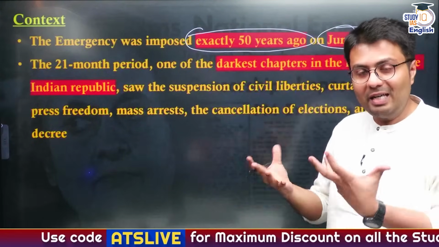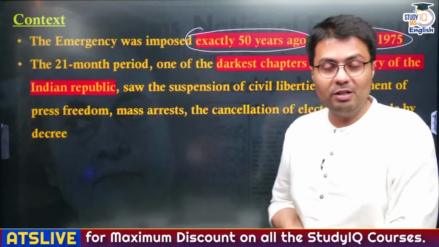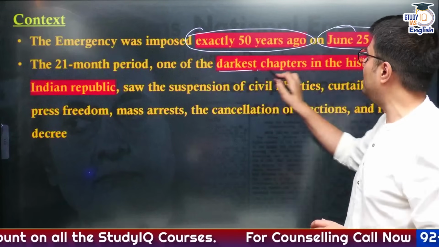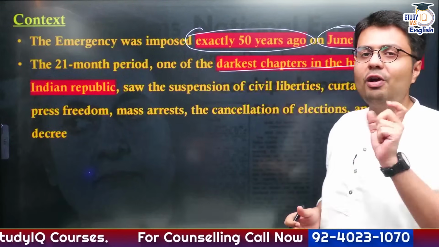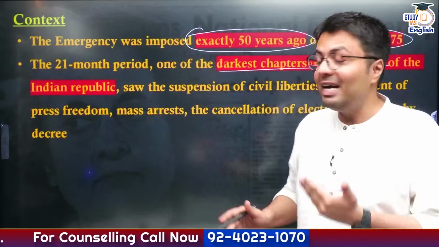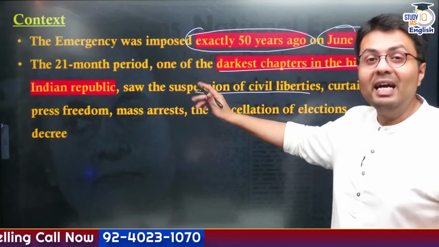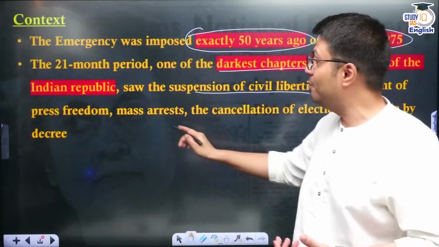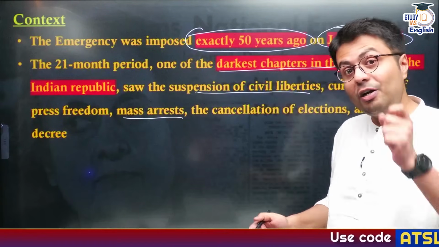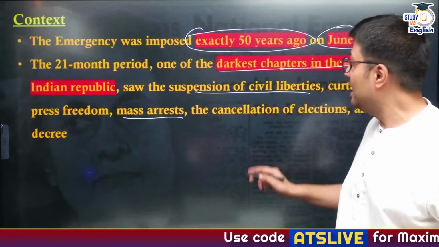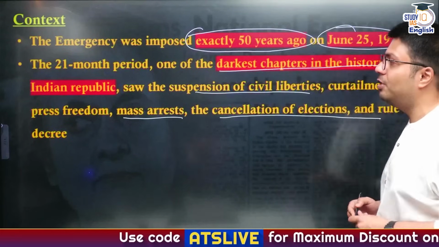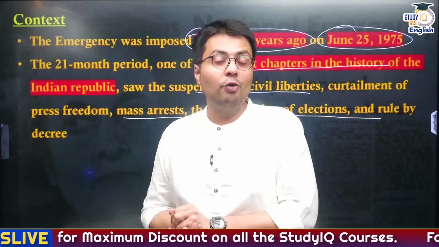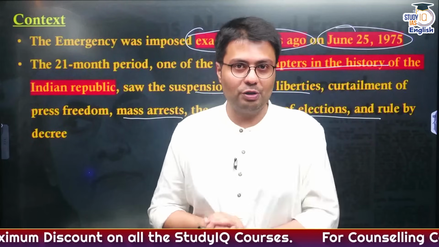This period of 21 months, when the national emergency was in application, was one of the darkest chapters in the history of Indian democracy. It led to suspension of civil liberties and curtailment of press freedom, which is detrimental to democracy, obviously. It led to mass arrests, including members of the opposition, cancellation of elections, and the fall of the rule of law, and instead rule of decree was followed, right?